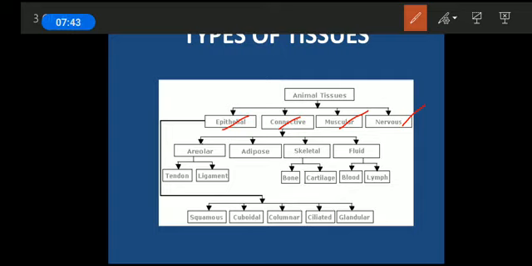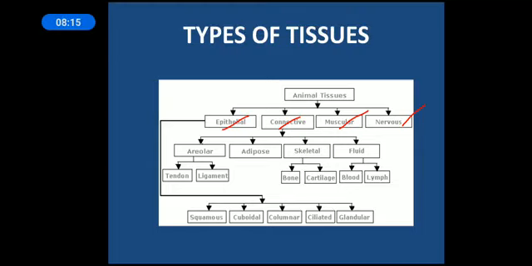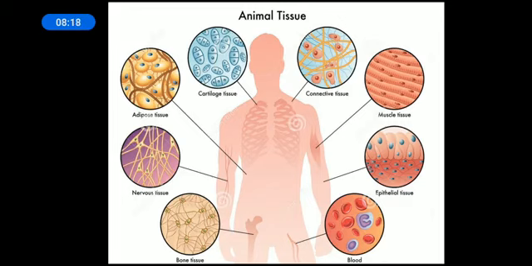Now these tissues are further divided into subtypes. The epithelial is divided into squamous, cuboidal, columnar, ciliated, and glandular. Similarly, the connective tissue is divided into areolar, adipose, skeletal, and fluid. Muscular tissue is also divided into different types of muscles: striated, unstriated, smooth, and the cardiac muscles. Right now we'll be studying the first fundamental tissue type, the epithelial tissue. Good.